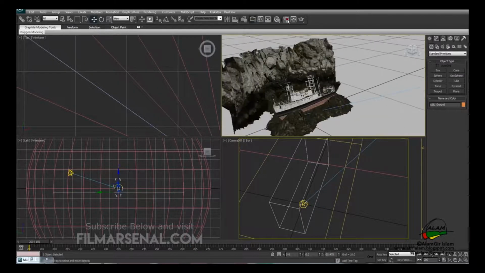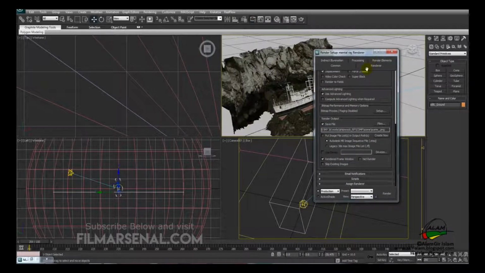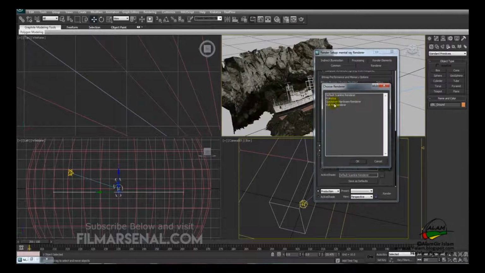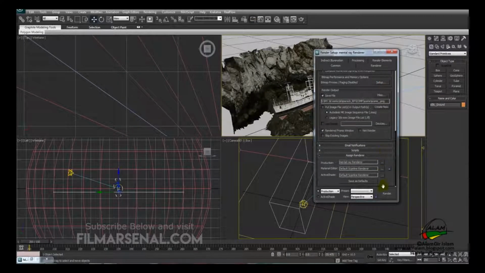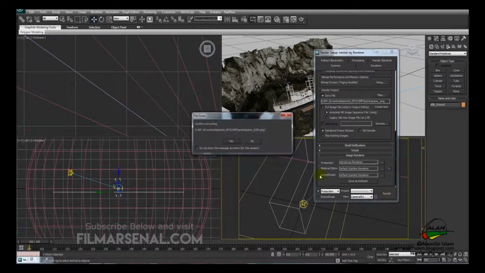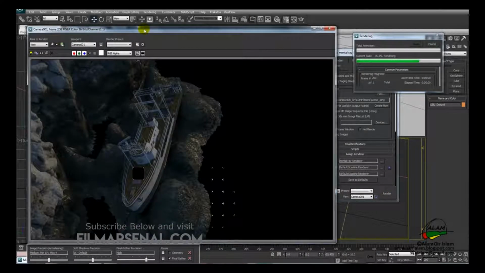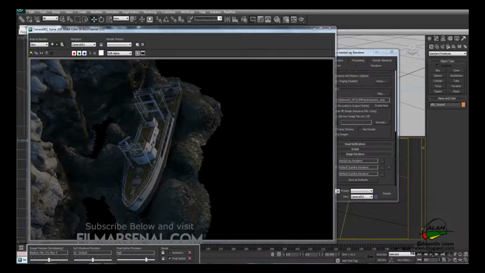So now we'll go to render setup, and from assign renderer we'll check if Mantle Ray is selected, and then we'll select camera 1, we'll lock it, and then we'll hit render, and then we'll wait for it to render. And so this is what we'll have after rendering. So this looks pretty decent, so we'll add the water surface and then we'll re-render.